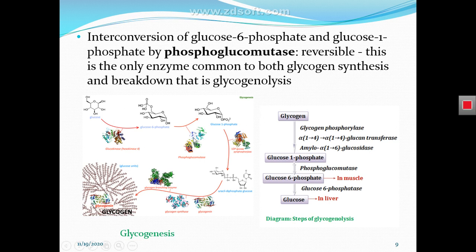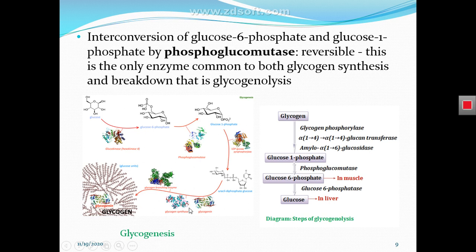One is that the enzyme phosphoglucomutase that we see in this pathway catalyzes the interconversion of glucose 6 phosphate into glucose 1 phosphate. So we found this enzyme in glycogenesis, the synthesis of glycogen.